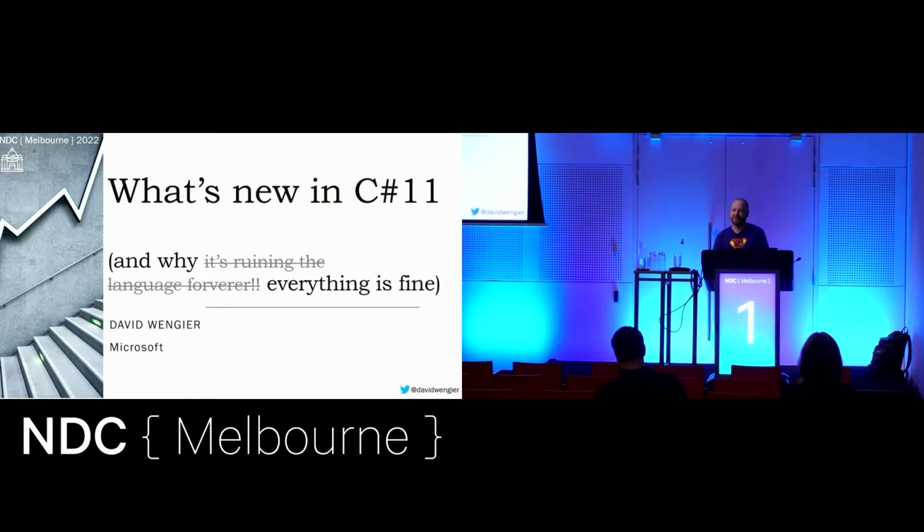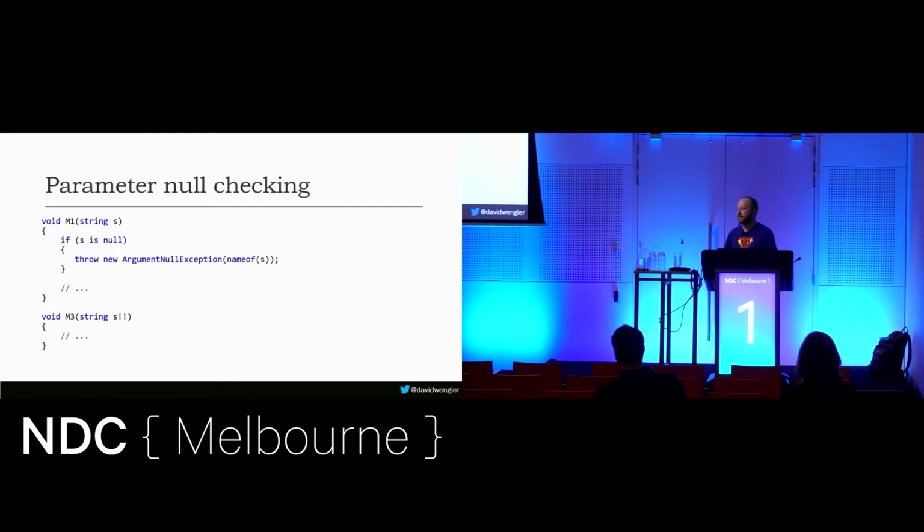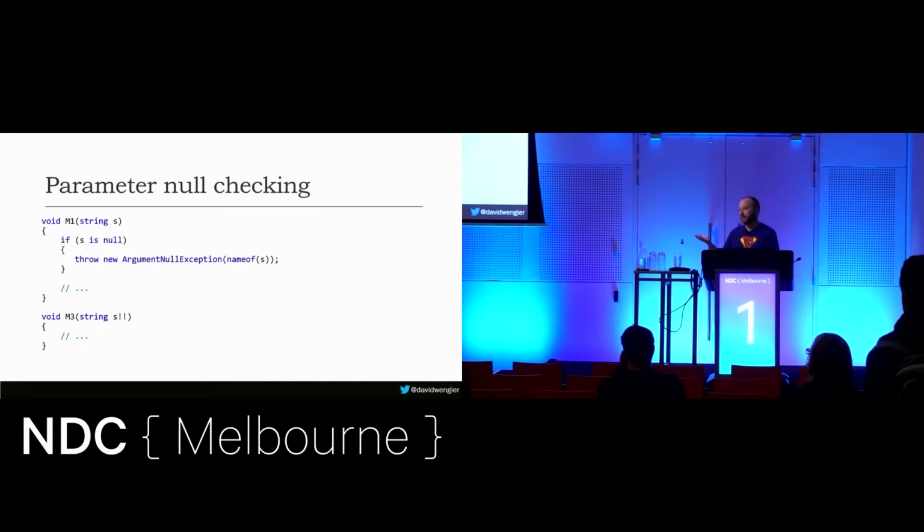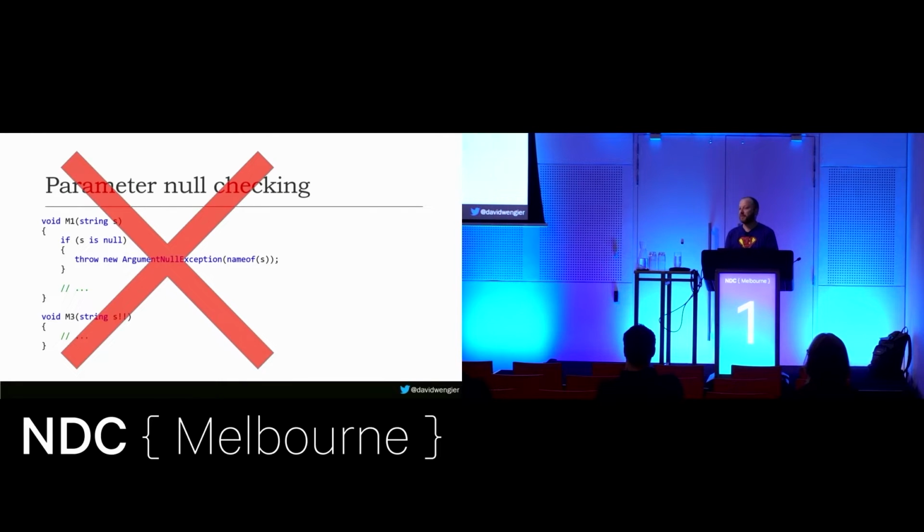The title of this talk that I submitted and the abstract that I submitted was mainly jokes about the parameter null checking feature of C# 11, because there was all this drama about it and lots of people saw it as the downfall of the language. And I was going to talk about that, probably make fun of it a bit, but as you may have heard, that's been canned. Well, see, I actually like this feature, but I'm not going to get into it.